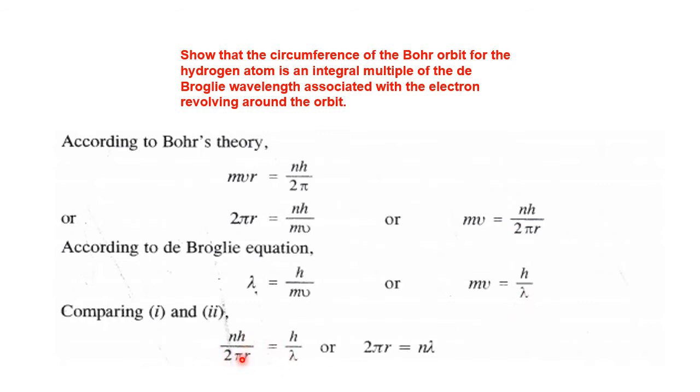h cancels. So what happens here? n upon 2 pi r equal to 1 by lambda. So cross multiply. So n lambda equal to 2 pi r. Okay. So what is the equation? What he asked: show that the circumference 2 pi r is equal to an integral multiple of the de Broglie wavelength. So this is the de Broglie wavelength. So in this way we can prove it or we can show it. Okay. Right.